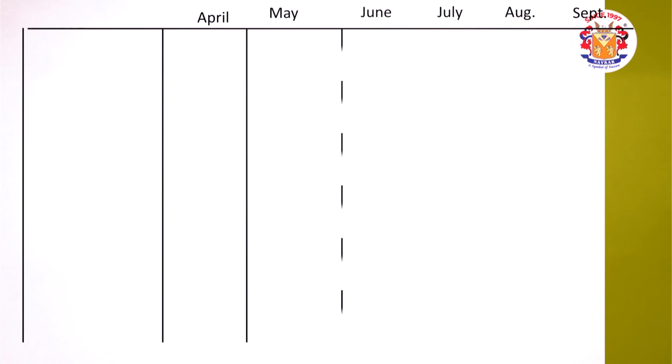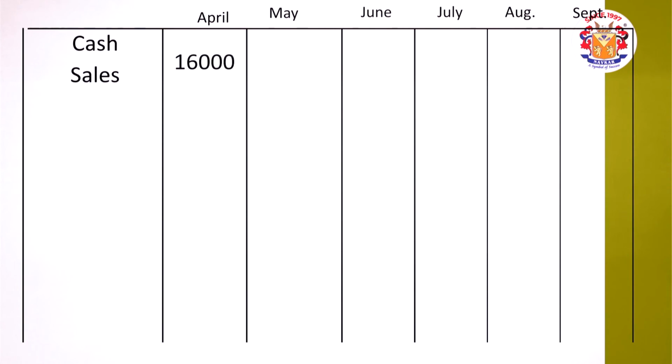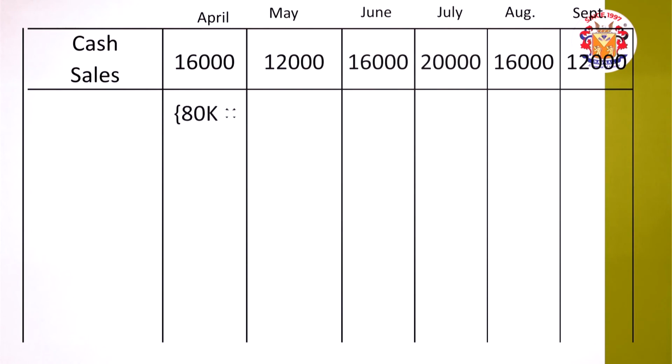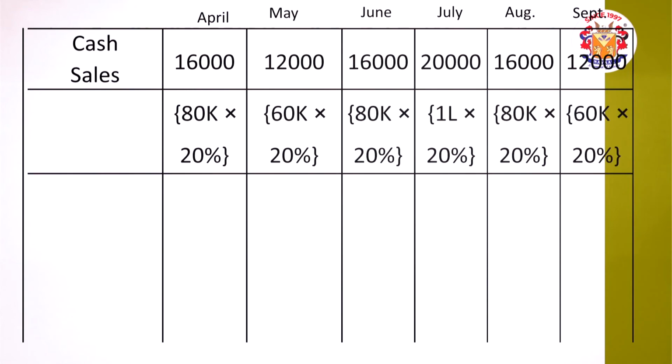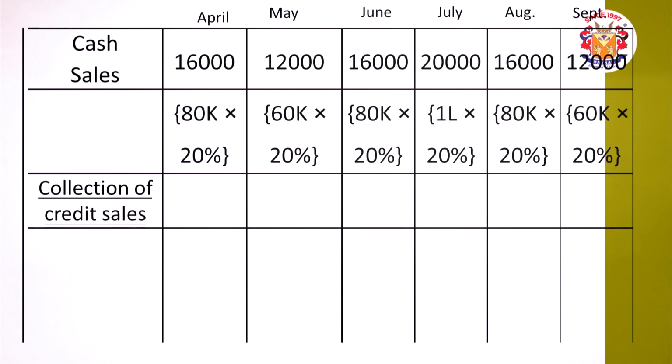So continuing with the table, friends, April to September, cash sales, as we understand, is 20% of the sales during the month. So 80,000 into 20%, 16,000; 60,000 into 20%, 12,000; 80,000 into 20%, 16,000; 1 lakh into 20%, 20,000; 80,000 into 20%, 16,000; 60,000 into 20%, 12,000. Then the collection of the credit sales. We understand that 75% is collected 1 month after the sales, as the information is given.